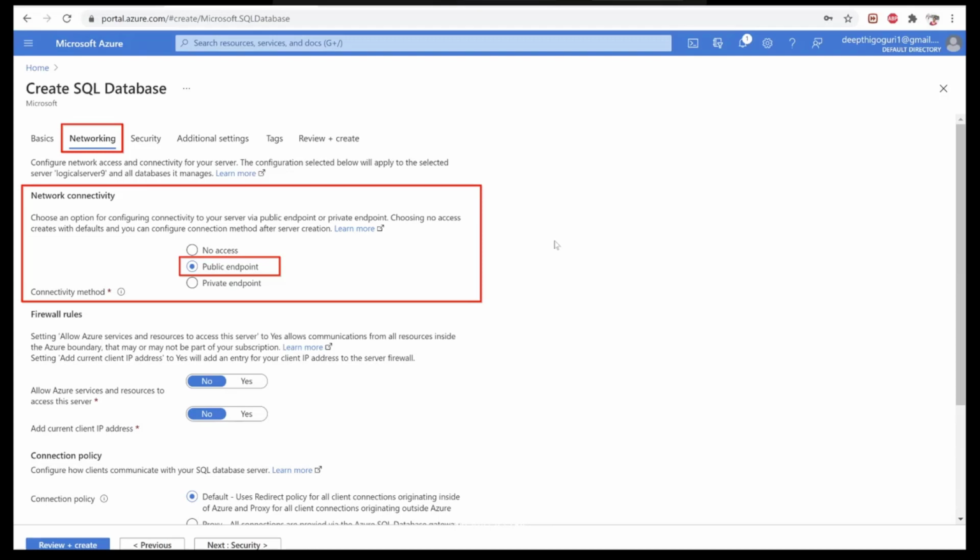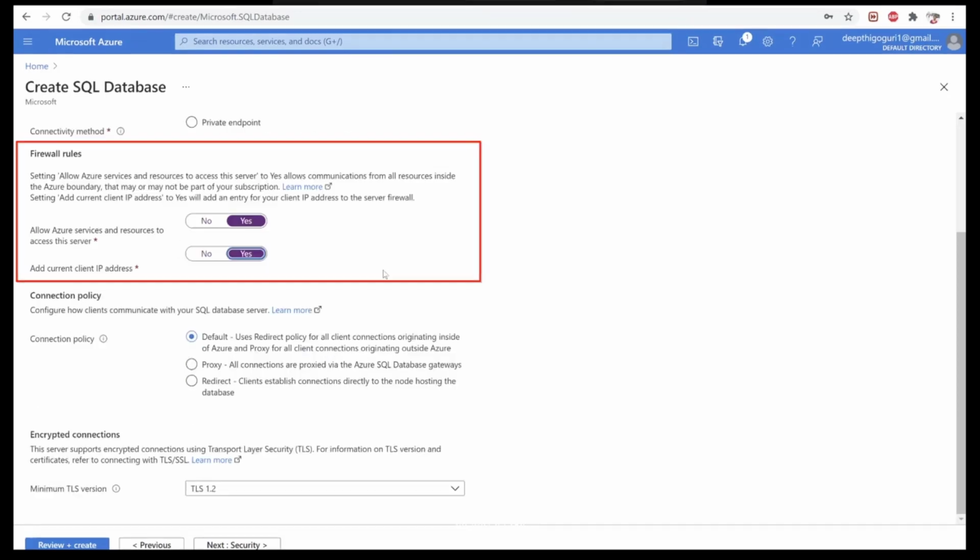In the network connectivity, we do have private endpoint and public endpoint. Private endpoint is the most secured one, where it is so difficult that you cannot enter. It is the most secure endpoint. But for my demo, I'm putting it on public endpoint.